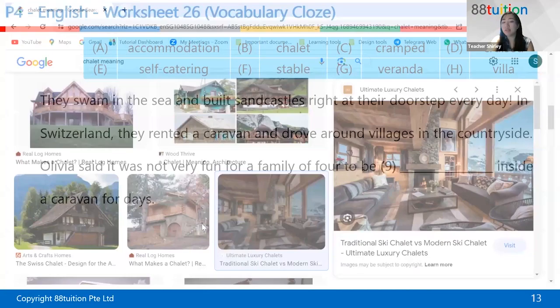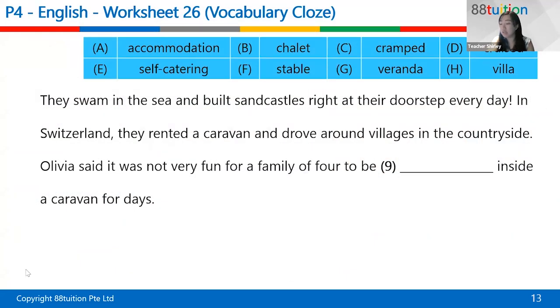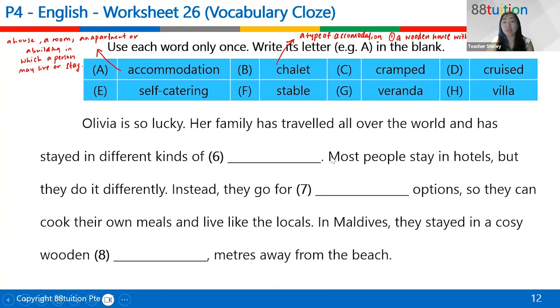All right. Okay. Now that will be for chalet. And then we have cramped. Okay. The meaning of cramped, of course, means that it's just very minimal space, right? When you are cramped in certain things, you feel cramped. It's very small and very restricted. So sometimes you say, oh, it's so cramped over here. Can you please move over to the other side? Right? It's very uncomfortable, very cramped.